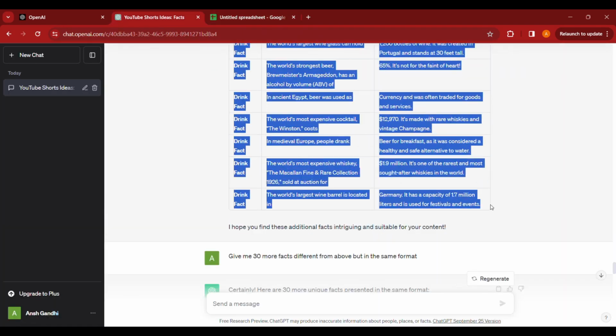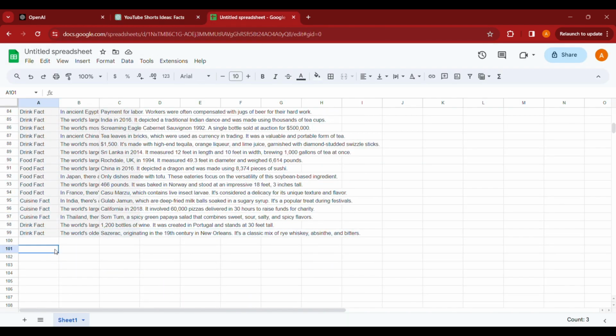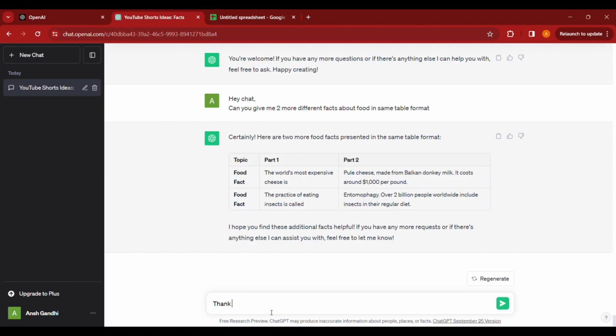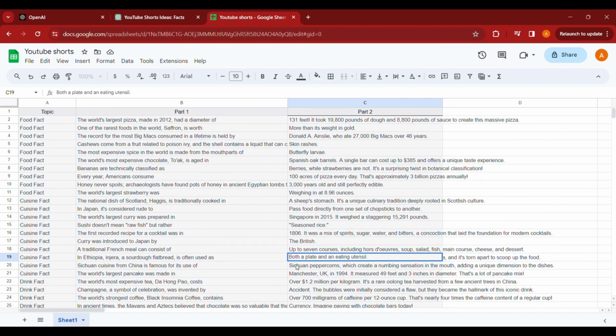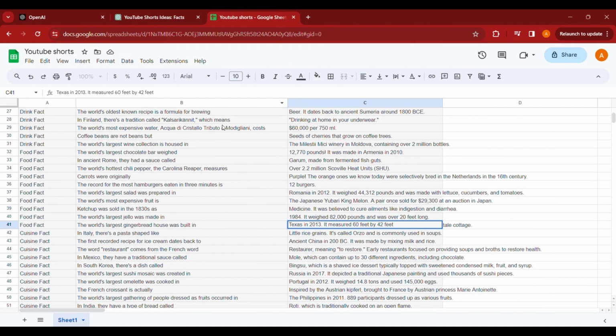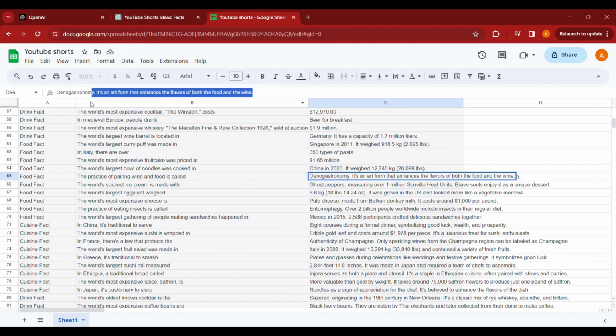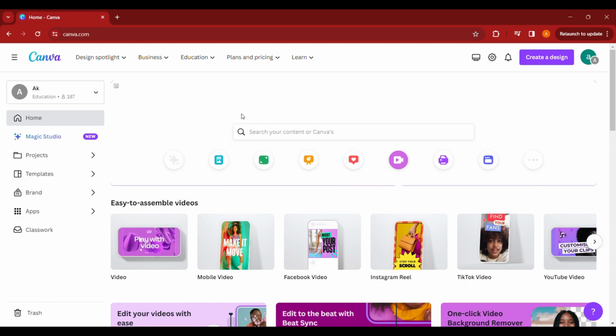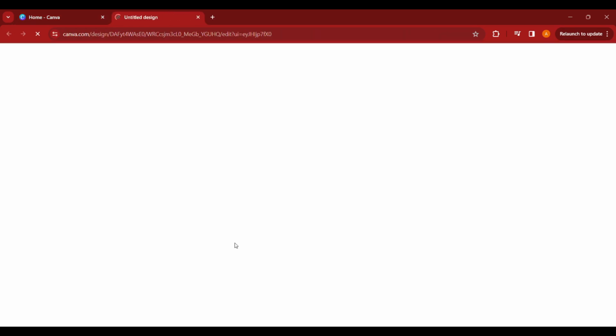Now copy all the tables from ChatGPT and paste them into the Excel sheet. I had a very long second part in some of the facts, so I quickly edited to make it shorter. Next, let's head to Canva.com to create our shorts. Go to mobile video.